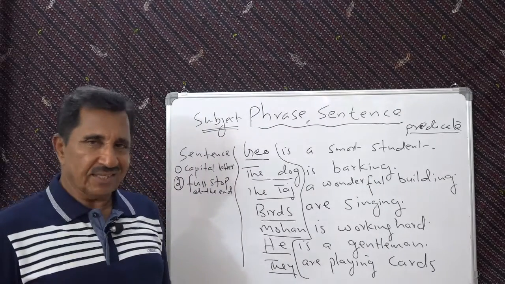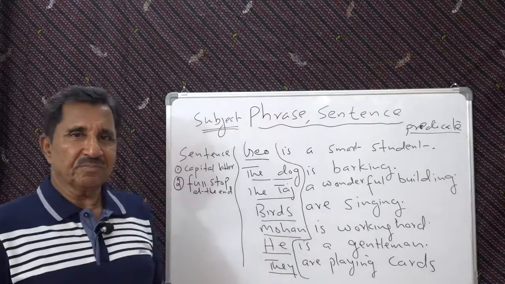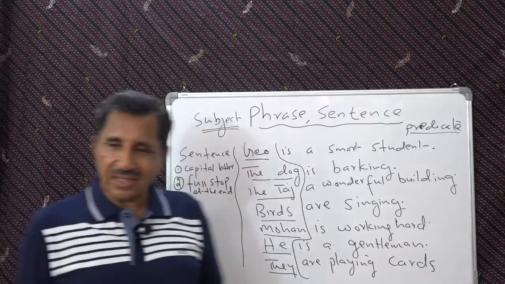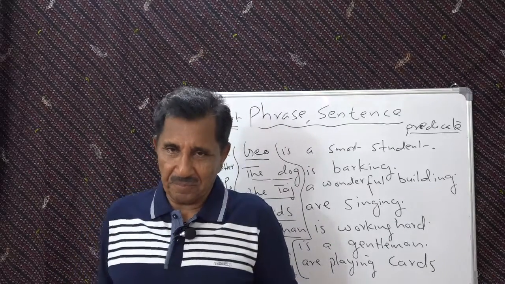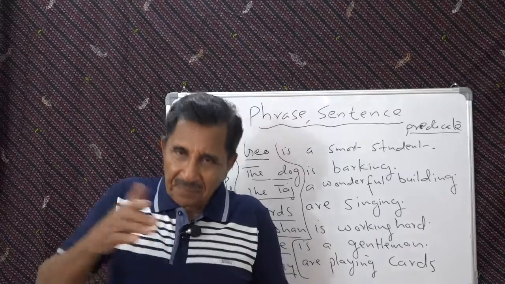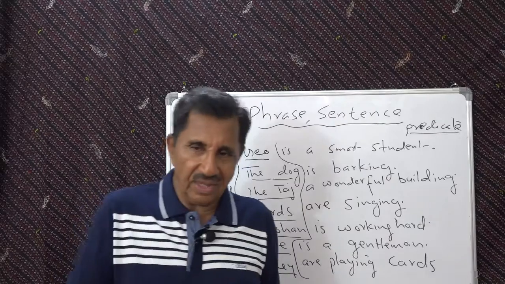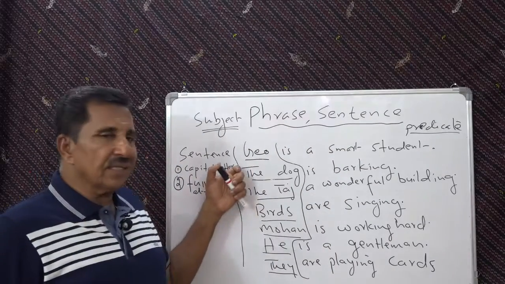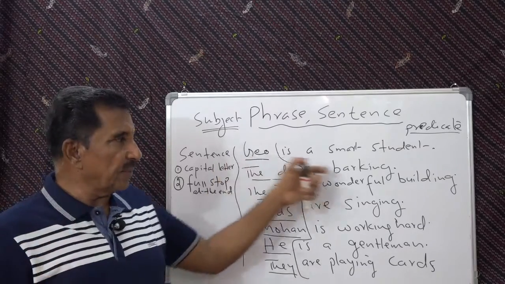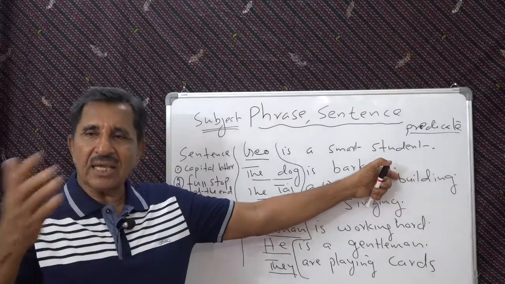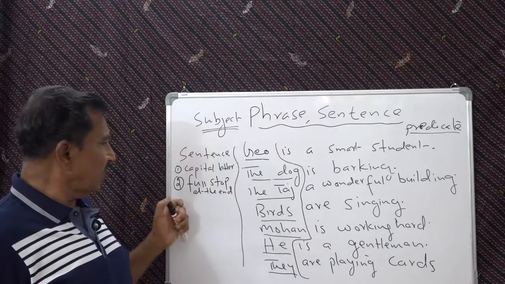Then what is subject? Subject is about whom you say. Look at this. So subject is, if you say about somebody, then that is subject. If you say something about somebody, that is the predicate. Or a simple way you can understand: subject is the starting point, starter of the sentence, and predicate is what you say about the sentence. Okay. So that is the third point.